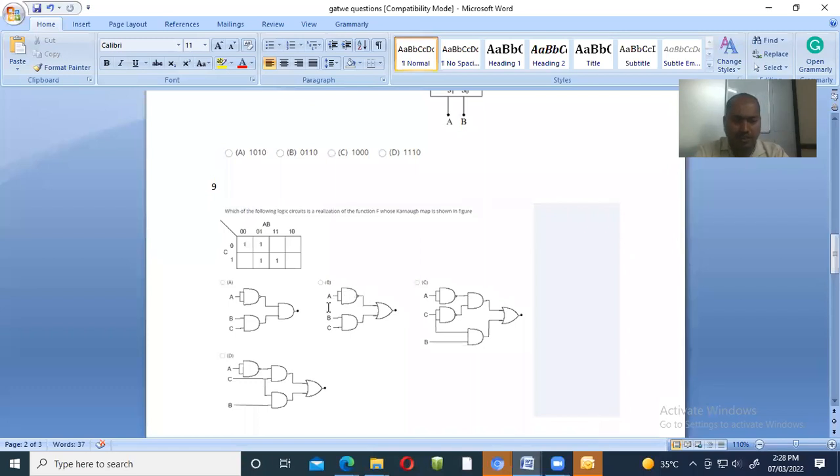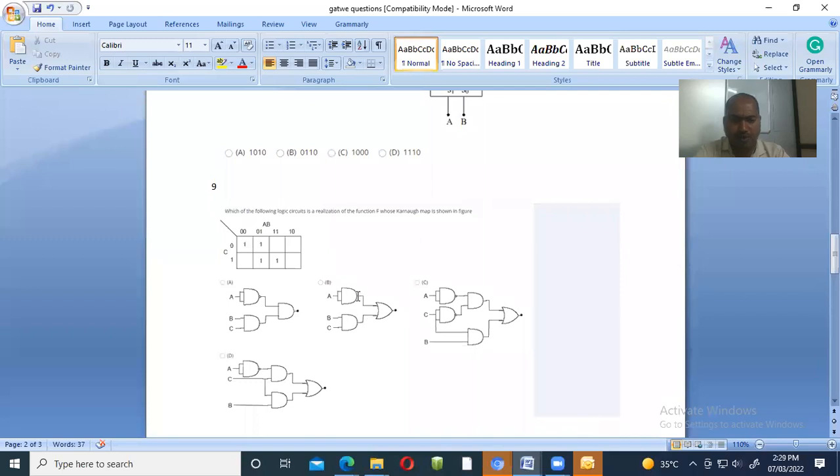For that, see, the output of the NAND gate: only one input is applied here. So A bar is the input; A is applied, output is A bar. BC is applied here, and this is an AND gate, so your output is BC. Okay, A bar, now BC. For that input we have to use the OR gate. So it is nothing but A bar plus BC.